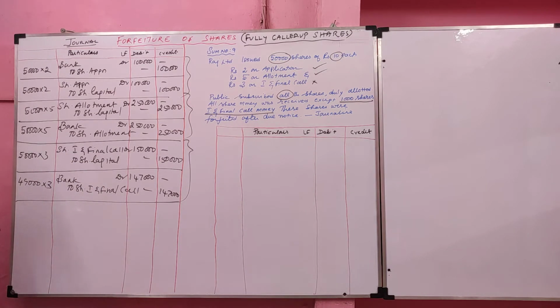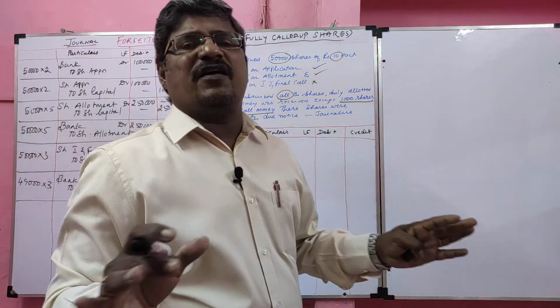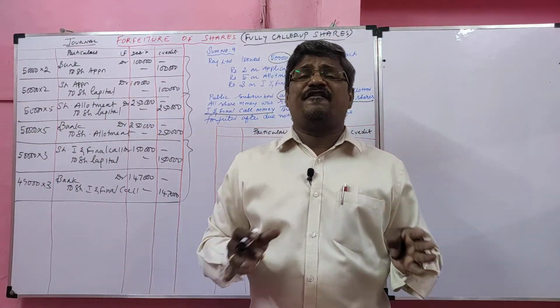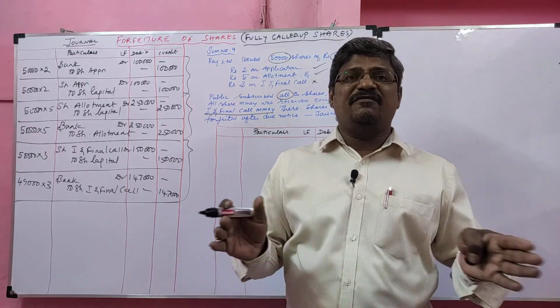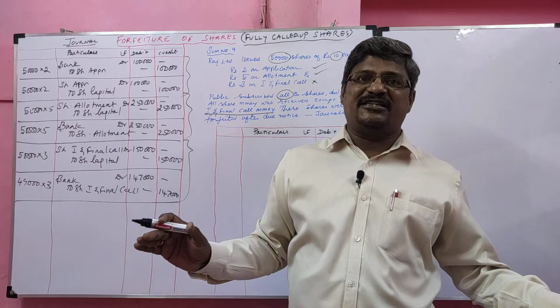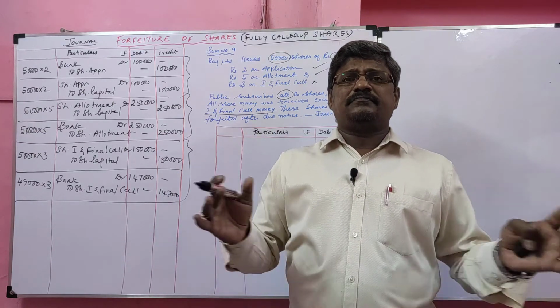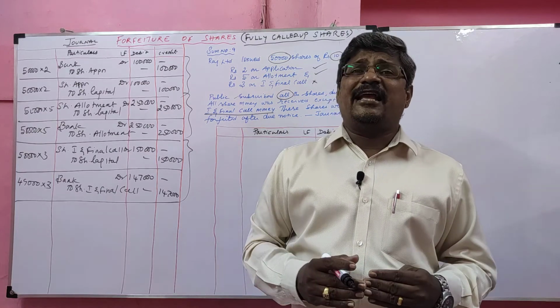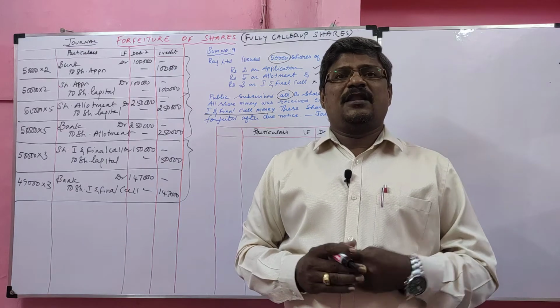Now I am going to forfeit the shares. What is forfeiture of share? Forfeiture means if any shareholder fails to pay his allotment money or call money, his shares will be forfeited. Forfeited means confiscation of shares. The shares are coming back to the company. On forfeiture, the share capital will be reduced, will be cancelled.